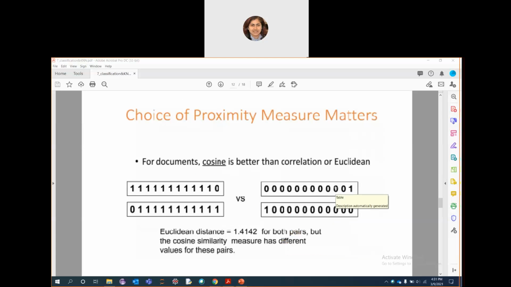Either you can take Euclidean distance, or there are other distance measures too, like Manhattan, supremum or cosine measure. Which type of measure you choose is again another question. If you have two different documents like this, Euclidean distance will give you the same answer, 1.41, for both the pairs, but if you apply the cosine measure, it will give different values.